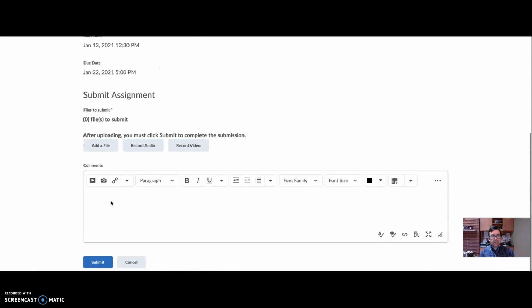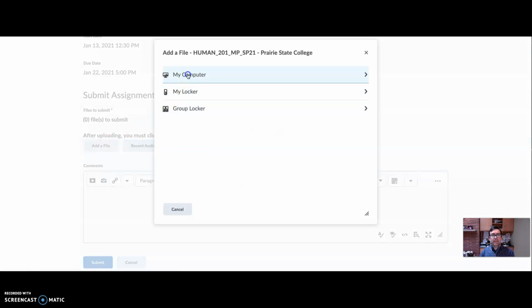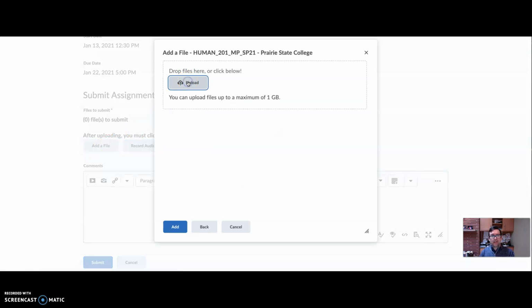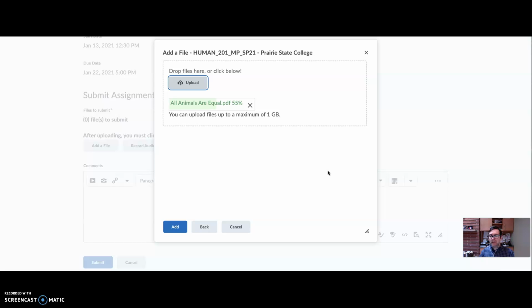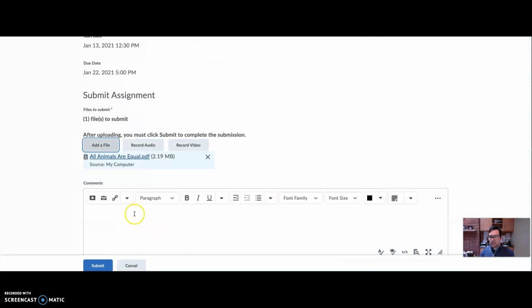And again, to submit your homework, you click Add a File and then download the document from your computer. I'm just going to put a random file from my desktop and you download it, and there it is. And you can write comments about your submission if there's something you want me to know.